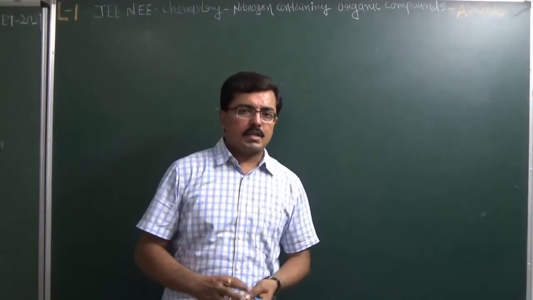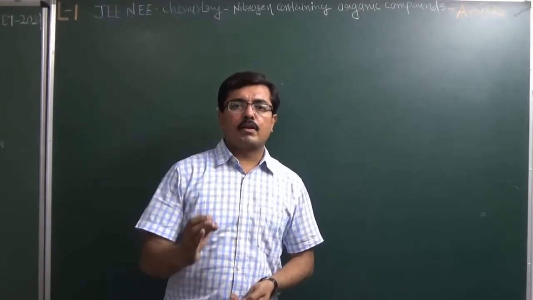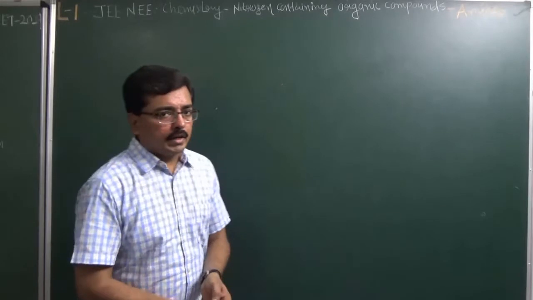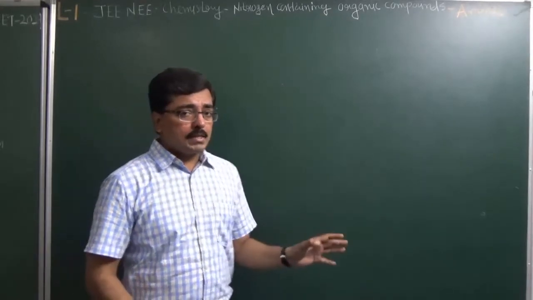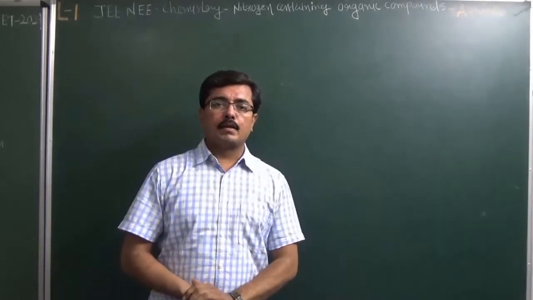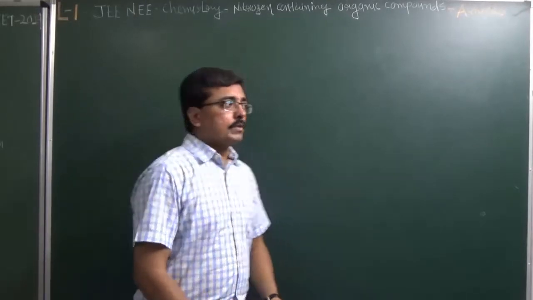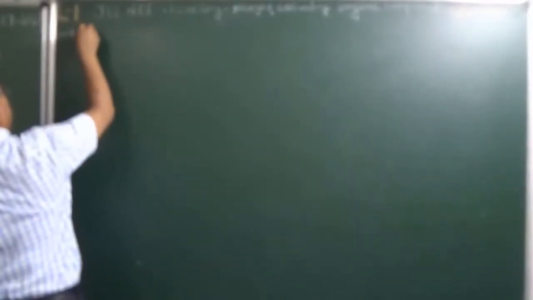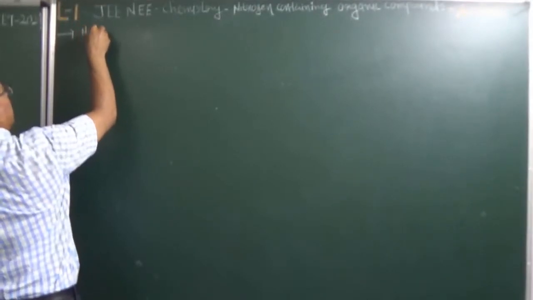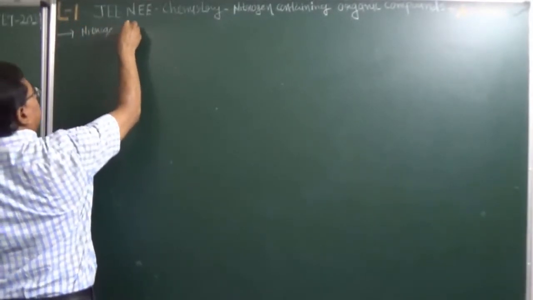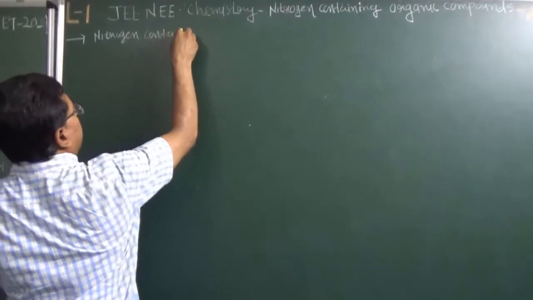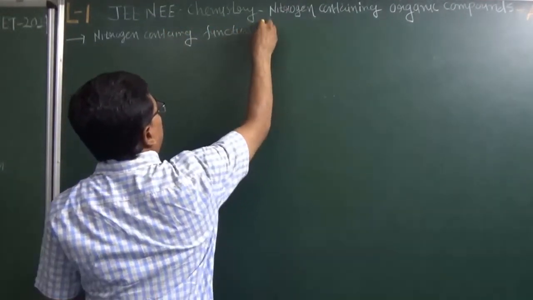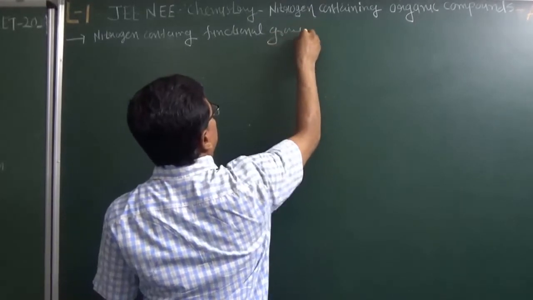आज की क्लास में हम ऑर्गेनिक केमिस्ट्री का द मोस्ट इंपोर्टेंट चैप्टर नाइट्रोजन कंटेनिंग ऑर्गेनिक कंपाउंड स्टार्ट करने वाले हैं। नाइट्रोजन कंटेनिंग ऑर्गेनिक कंपाउंड्स में एमाइंस के बारे में हमें इस चैप्टर में पढ़ना है। सो लेट्स स्टार्ट नाउ। First, introduction about this, which are the nitrogen containing organic compounds or nitrogen containing functional groups. Okay, then nitrogen containing functional group, then first word will come, what is meant by functional group.